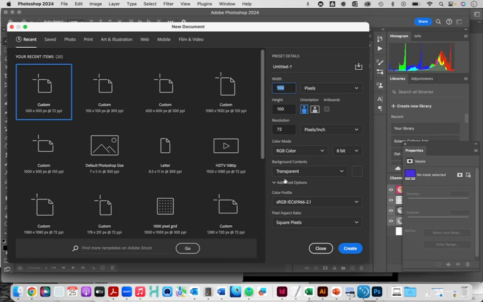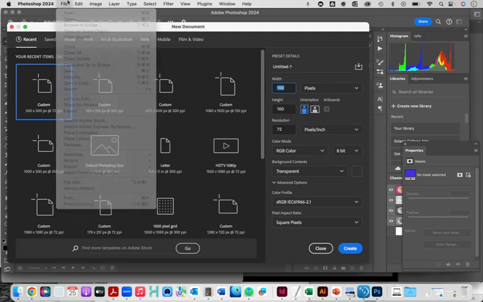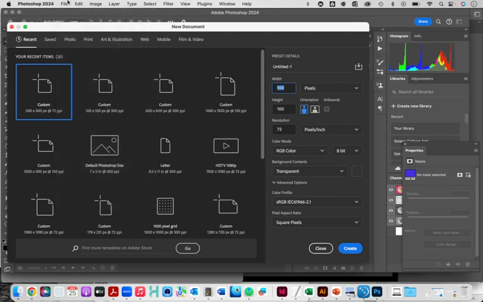Let's create a custom repeating pattern in Photoshop. I'm in the new document setup here, and if you go to File, New, or Control N, or Command N on a Mac, you will get here too.